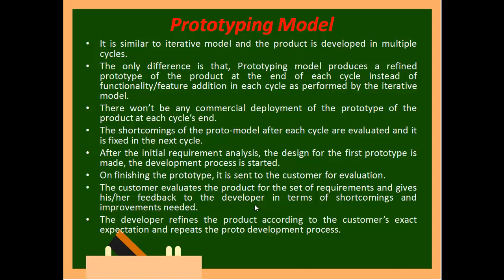At each and every time I will develop the product and sell it, and I will not just leave it at once. After selling, what I have done in waterfall, here I will sell it and sit and do refining, sell it, refining. So I will get income over a period of time. Simultaneously I am refining my work. So that is called the prototyping model.